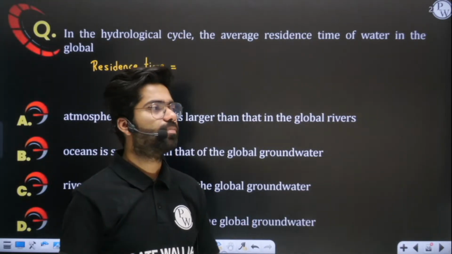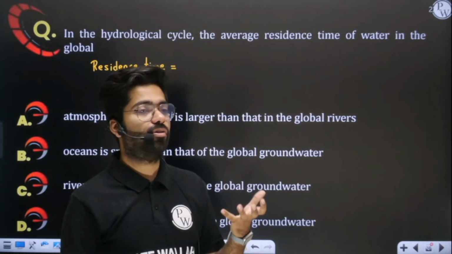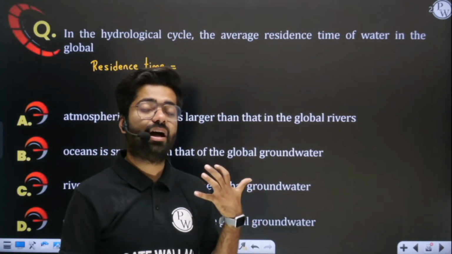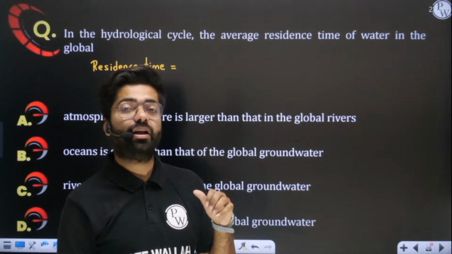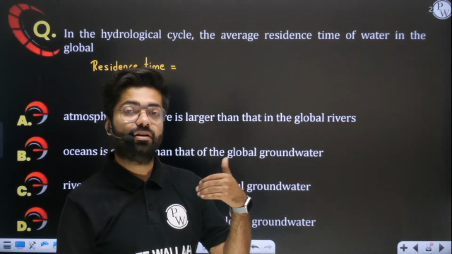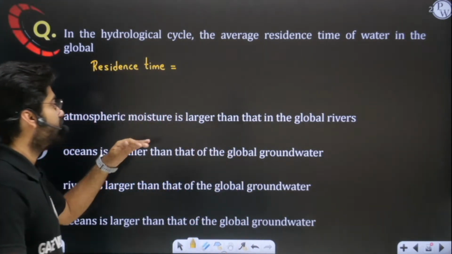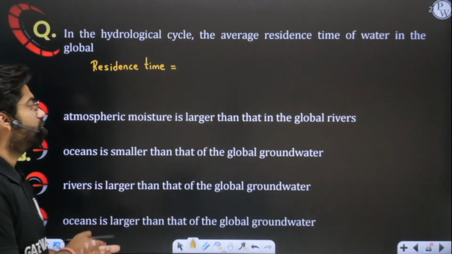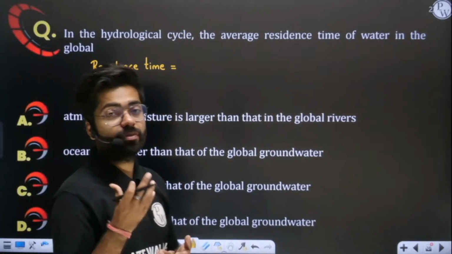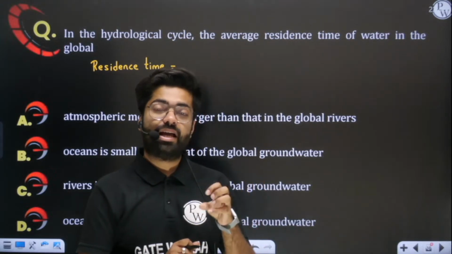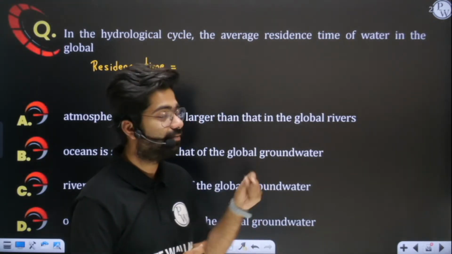Let us imagine oceans. In oceans you all know that water stays for some time. So what is the amount of time for which water has stayed, or you can say resided? Residence means living there. So how much time water has actually lived there, that we have to evaluate.